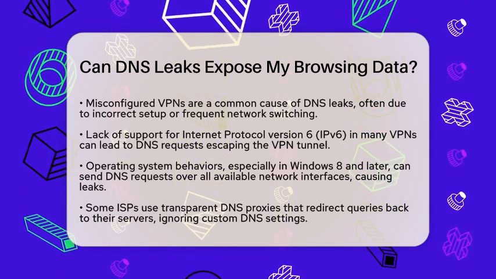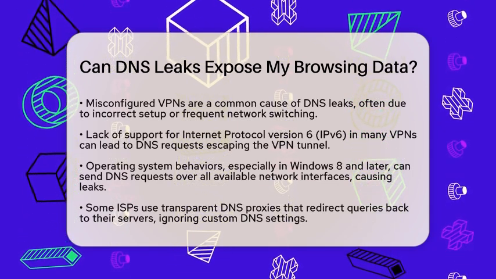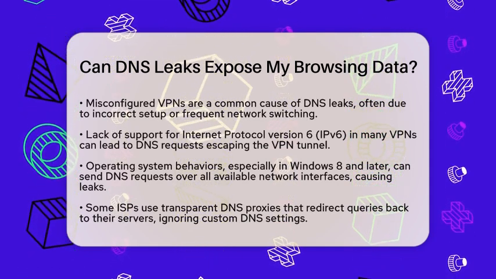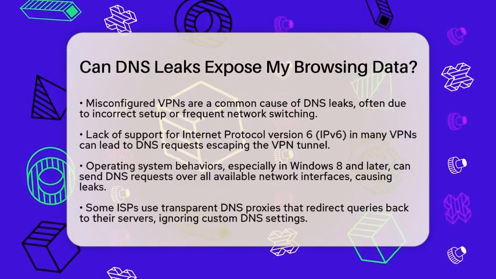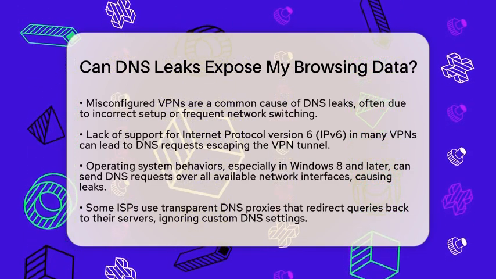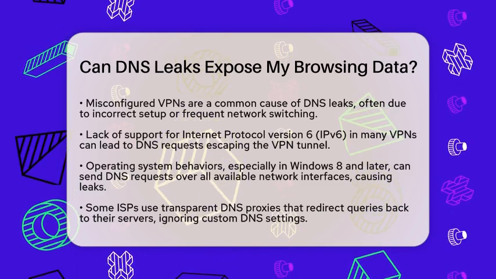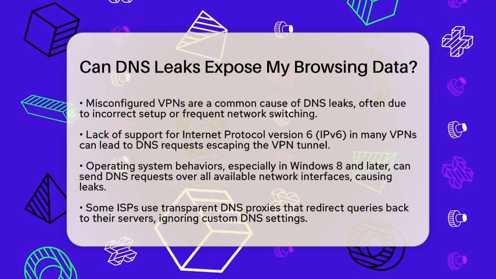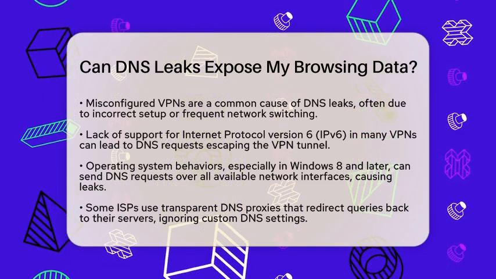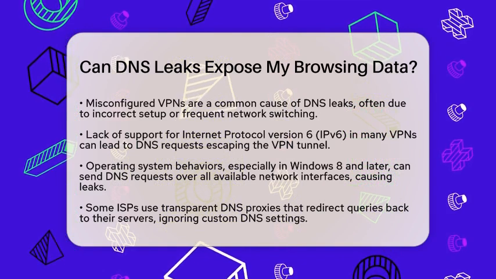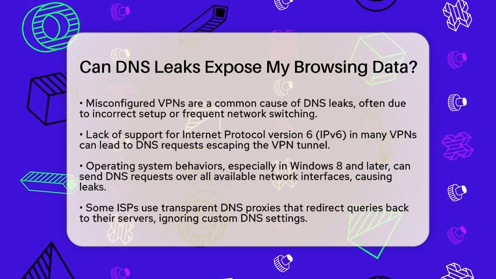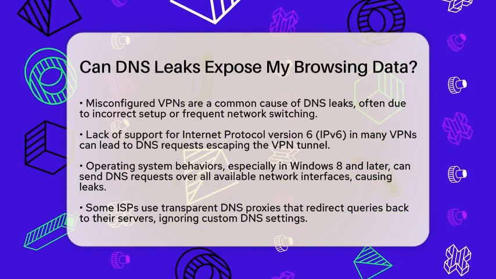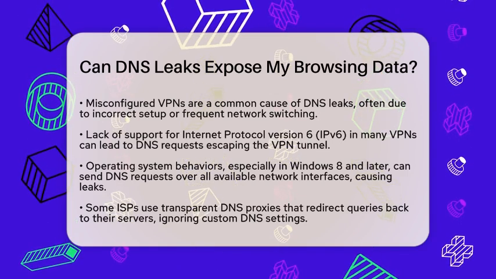One common reason is misconfigured virtual private networks. Sometimes, a virtual private network fails to reroute domain name system queries through its own private domain name system servers. This often occurs if the virtual private network client is not set up correctly or if you frequently switch networks. Another reason is the lack of Internet Protocol version 6 support. Many virtual private networks only handle Internet Protocol version 4 traffic.